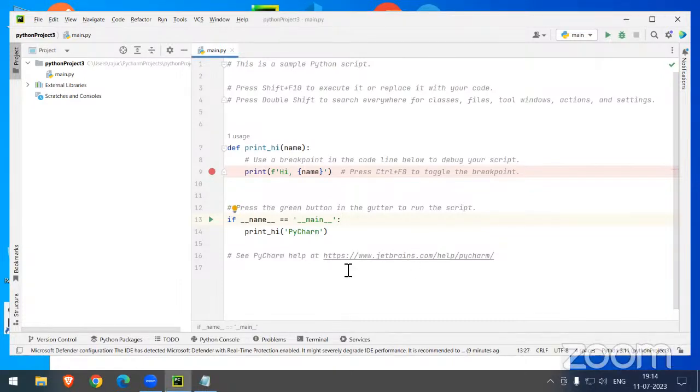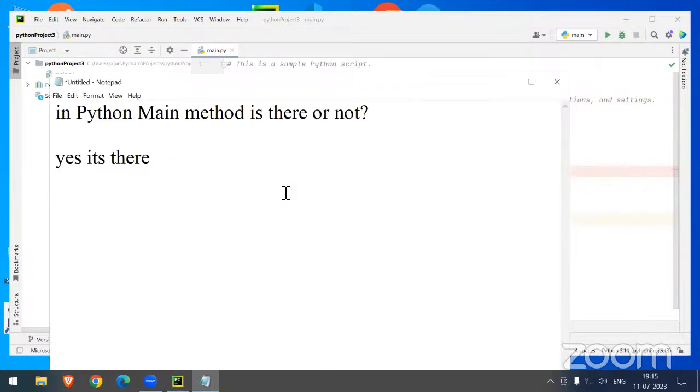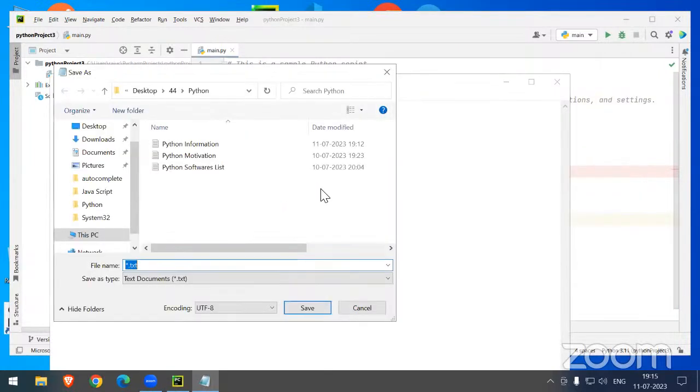So this one we can call a main method. Is it clear to you? I can explain this as part of the main method concept.